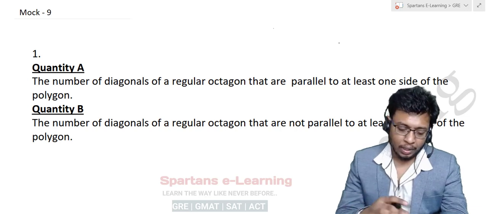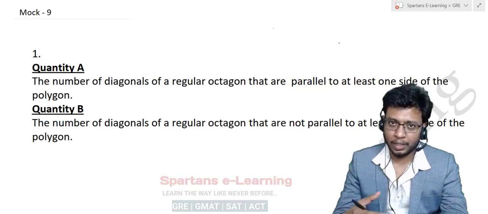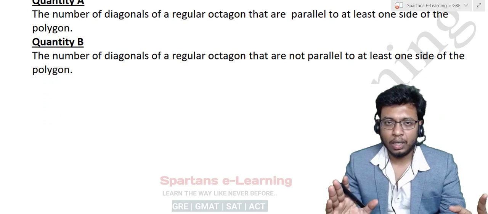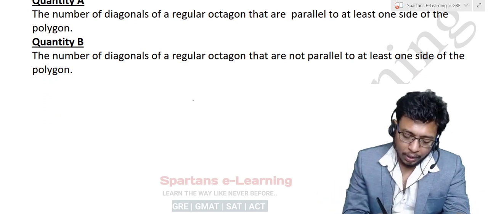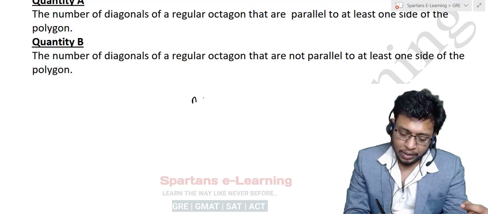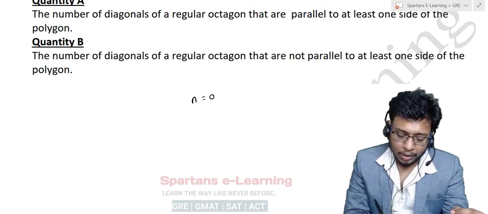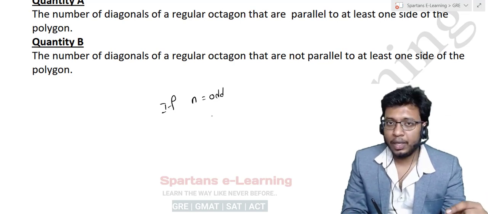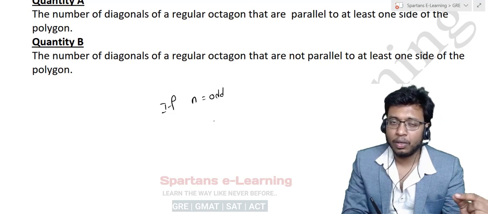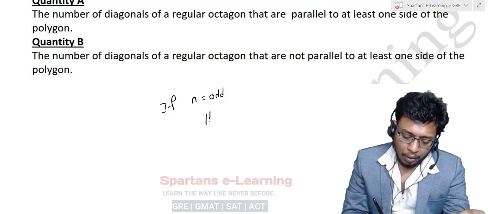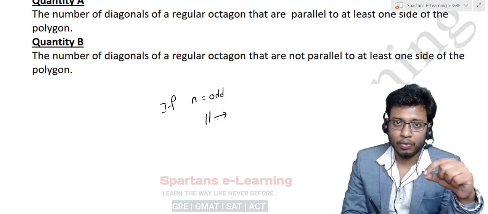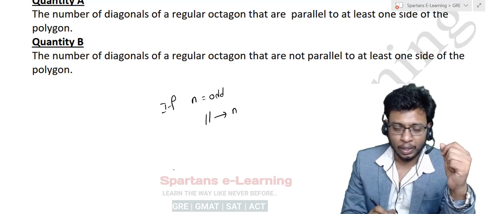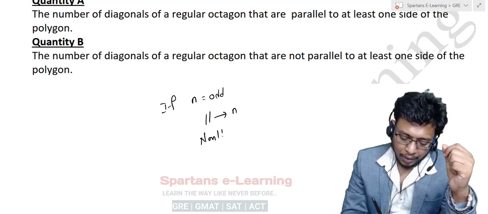Now for this particular question, I'll explain the concept again here. First of all, a regular polygon will have n sides. If the number of sides of a regular polygon is odd, then there won't be any diagonal which is non-parallel to any of its sides. So you will have parallel diagonals. The number of diagonals that are parallel to at least one of the sides of this polygon will be n itself, and the number of non-parallel diagonals will be 0.